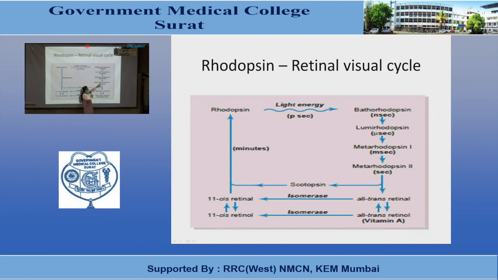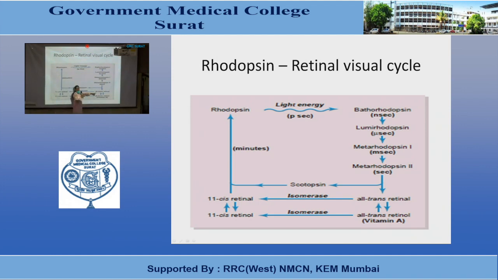So this conversion of metarhodopsin 2 is a slow process, and within seconds it gets split into all-trans retinal and scotopsin. It is a slow process, and there is a complete split of the scotopsin and all-trans retinal.